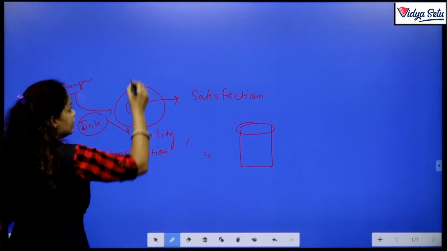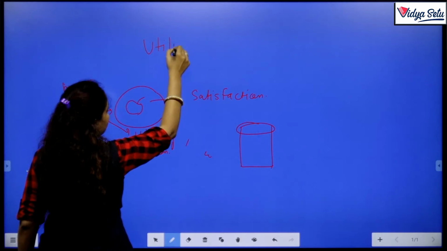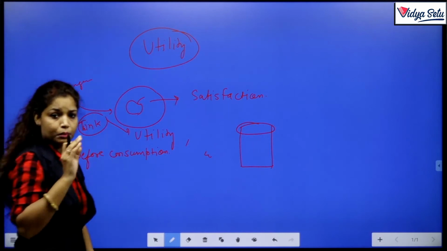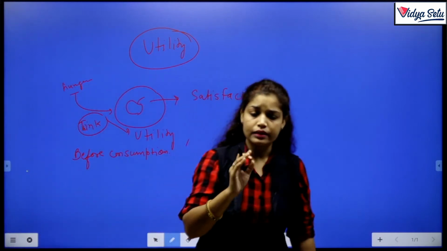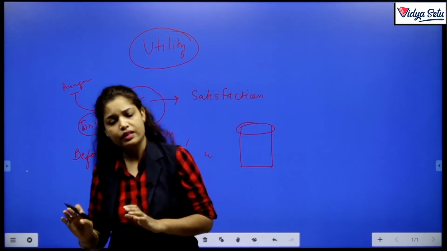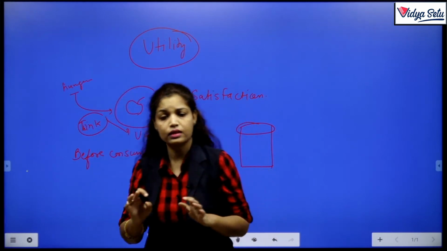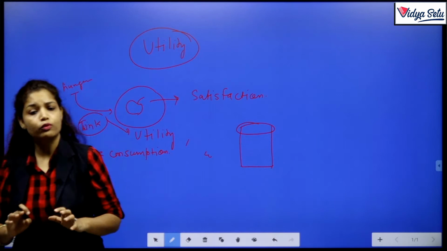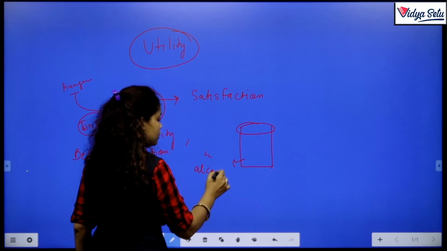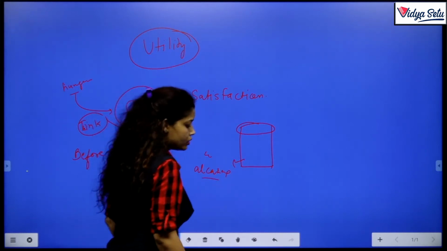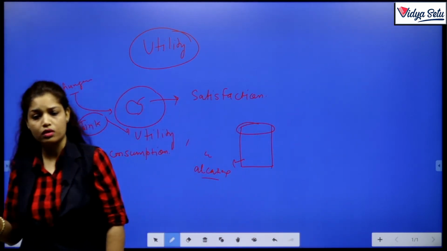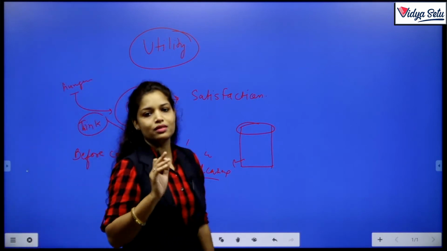And what is utility? Utility is the want satisfying power of a commodity. If any commodity possesses that usable thing, and that particular commodity fulfills my wants, then the commodity possesses utility. We do not discuss here good wants or bad wants. If somebody wants alcohol, which is injurious to health, and alcohol has the power to satisfy that person's want, then alcohol possesses utility.